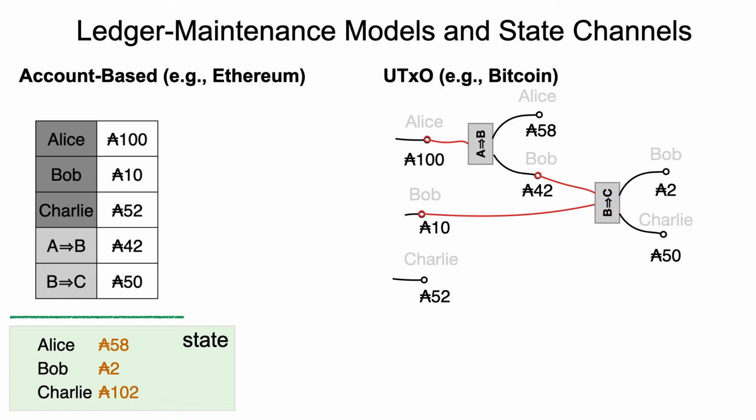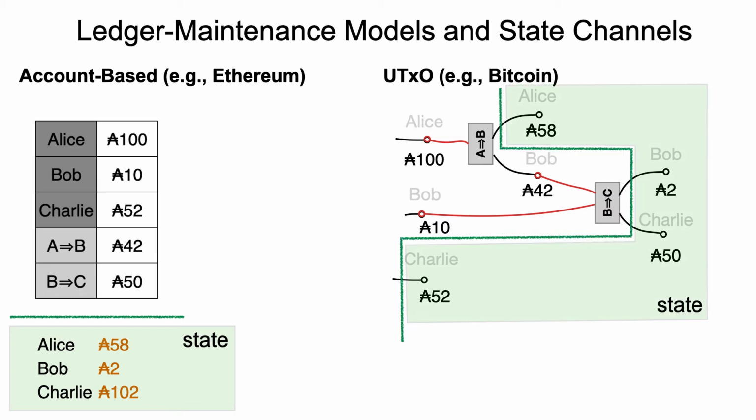And if later Bob wants to pay 50 ADA to Charlie, those 42 ADA are not enough, so Bob can combine those 42 ADA with another output holding 10 ADA, and then split this sum of 52 ADA into 50 to Charlie and 2 ADA back to Bob.